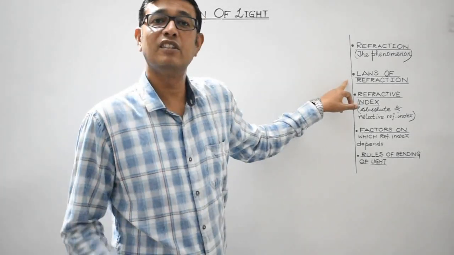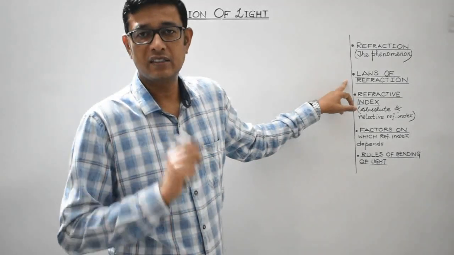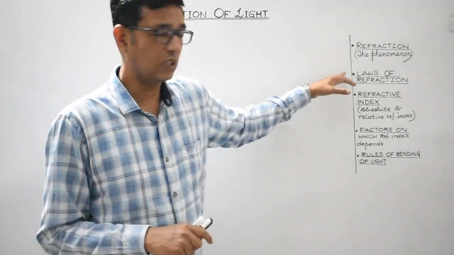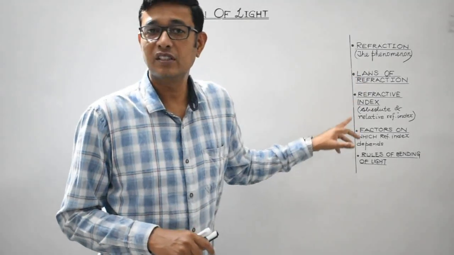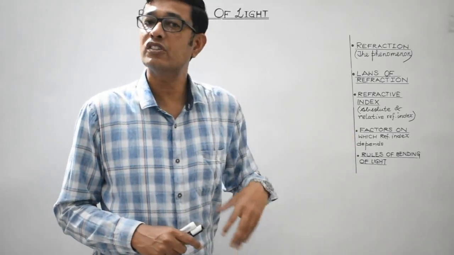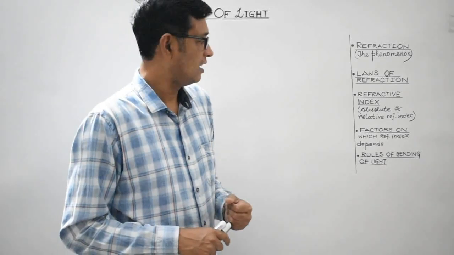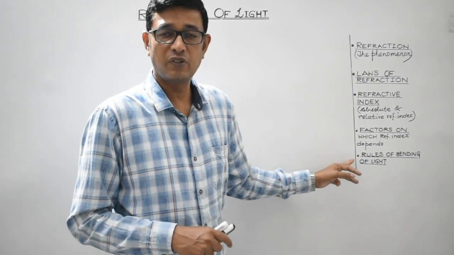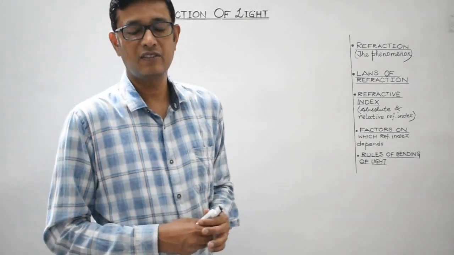Then we will discuss the laws. There are two laws of refraction. One is Snell's Law and the second one is the normal one. So that we will discuss, laws of refraction. Then this is very important. We will discuss about refractive index, its definition, then the factors on which the refractive index of a medium depends. And last but not the least, we will also discuss the rules for bending of light, right?